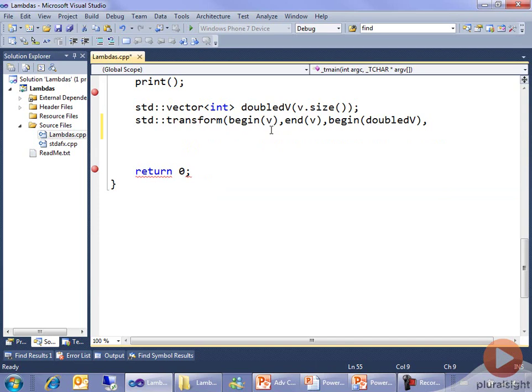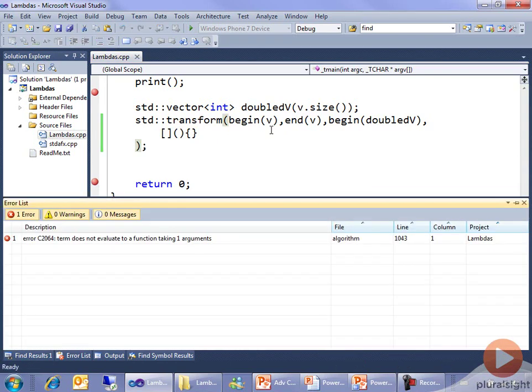Let's get rid of that. So let's just be completely, all right, this is a valid lambda. What do you think of that, compiler? And see what it thinks of that. So I'm going to build this. I know it's wrong. There's no way this is right because it didn't do anything, right? But I'm hoping that I'll get some clues from the build errors that I wasn't getting from the IntelliSense. And sure enough, it says, you don't evaluate to a function taking one arguments. Pluralization bug aside, this makes sense.